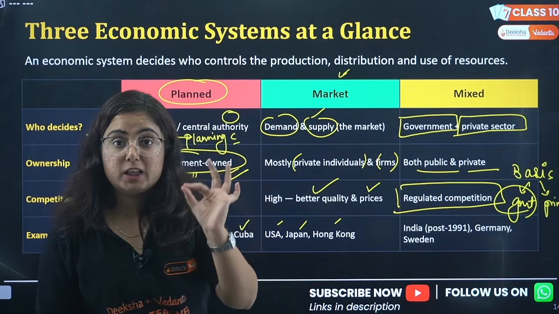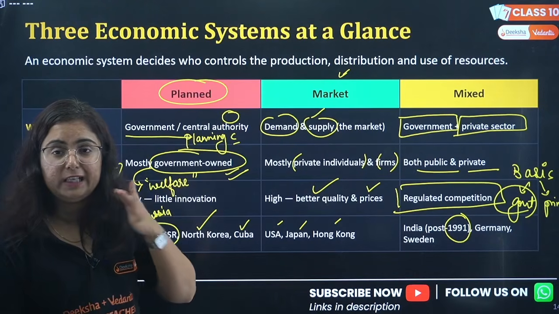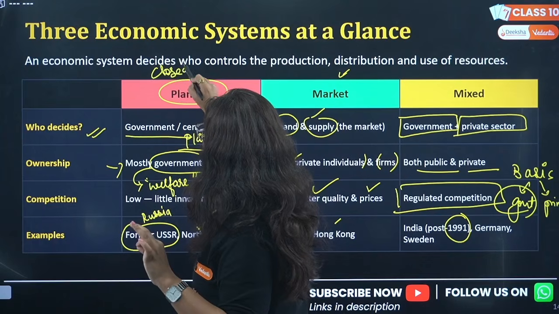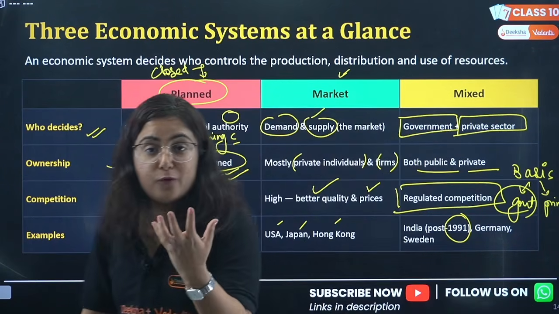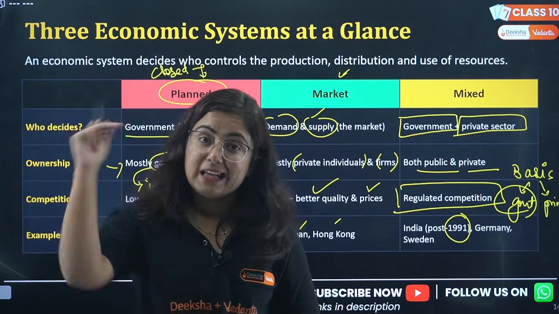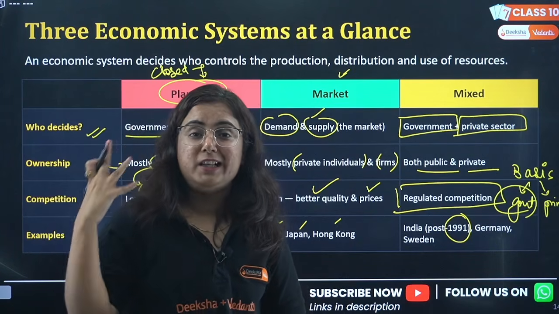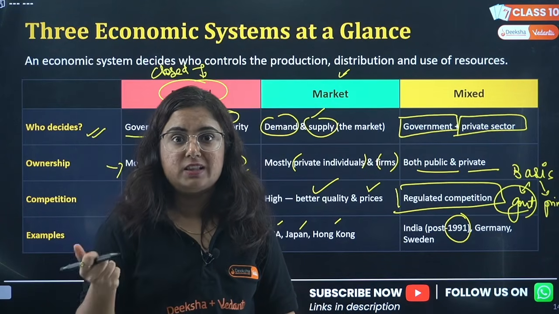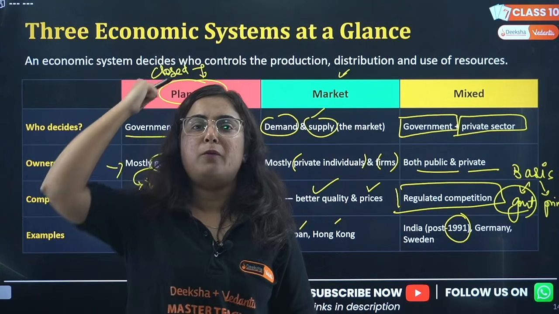Yes, but not before 1991. Before 1991, we were choosing a closed economy that was based upon the planned economy system. Why? Because we had a fear of colonialism. Why did we become a British colony? Because they came to India for trading. They were so obsessed with Indian products that they came to India to buy them, and then found out that we can have political control and gain more profit from this country.